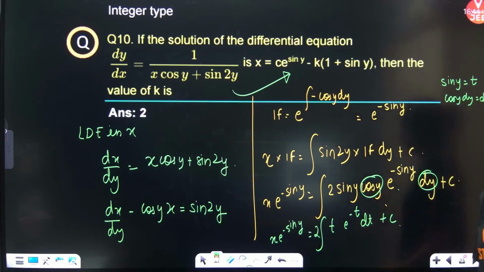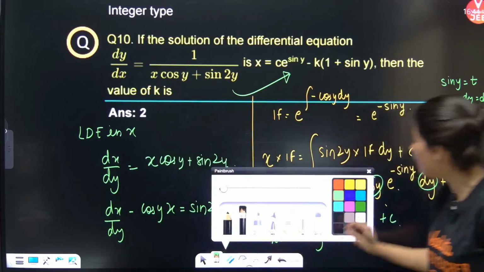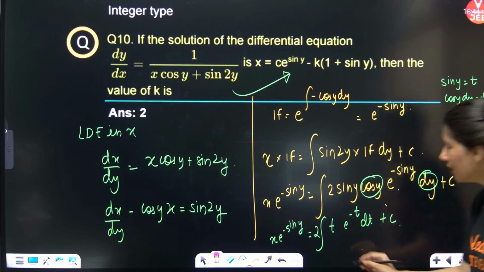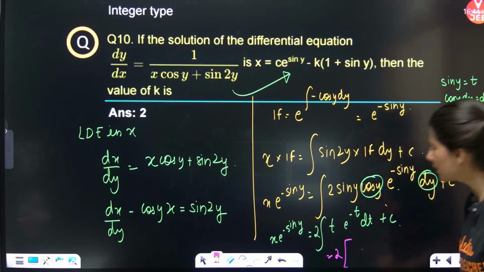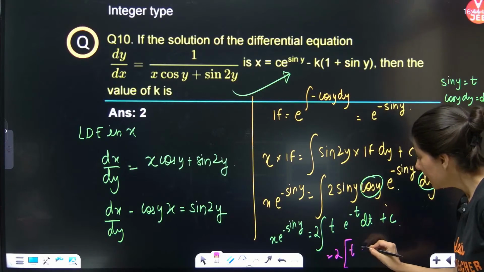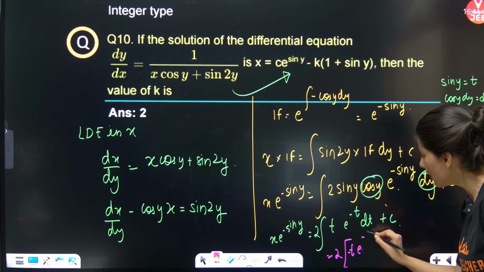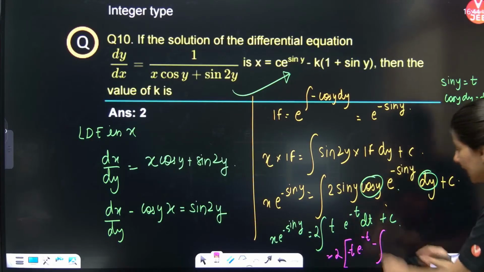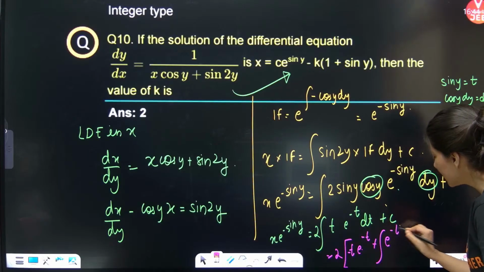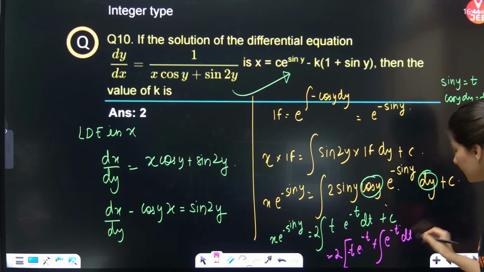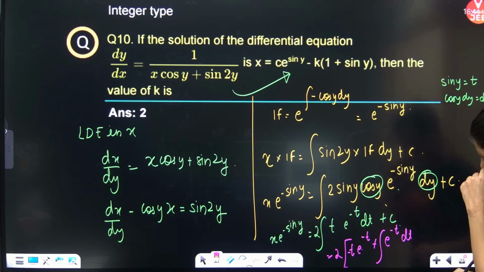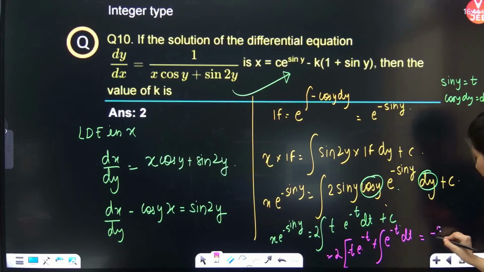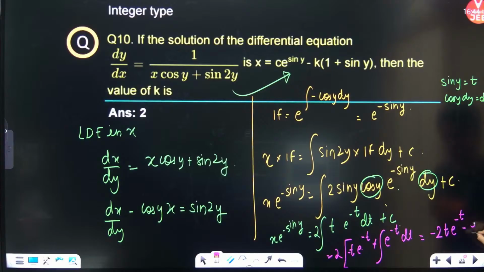T e power minus t. Now by parts rule will be applicable. So 2 will be staying outside. First function constant, integration of second function minus integration of derivative of first and integration of second. So can you see the right hand side will be minus 2t e power minus t, and this is minus e power minus t plus constant.